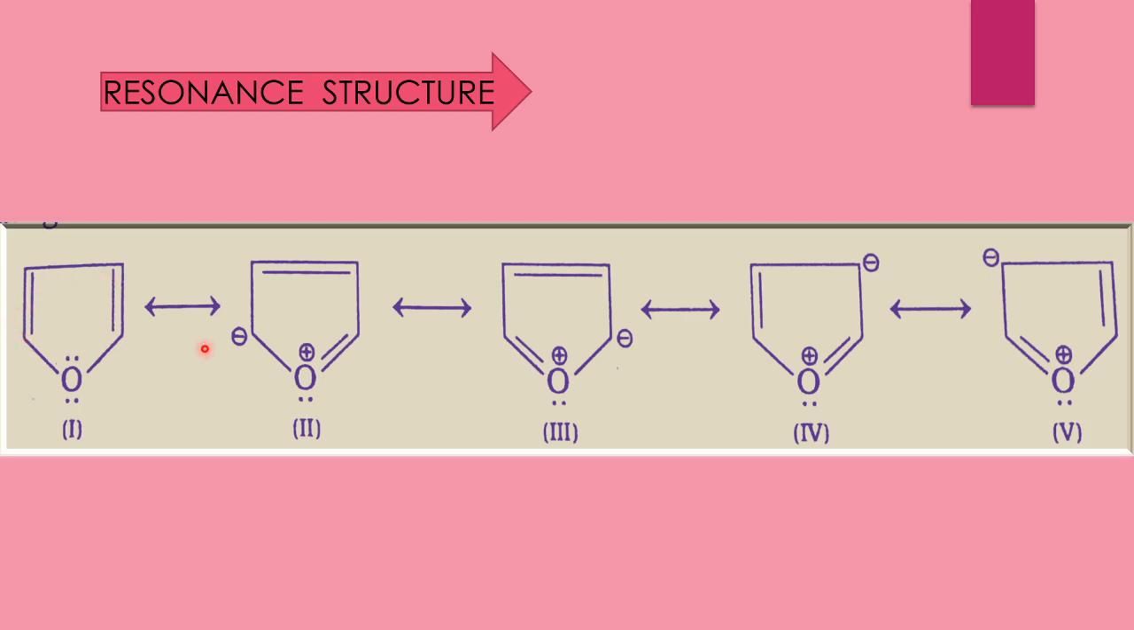Here there is formation of a negative charge. In this type, the electron given away leaves a positive charge here, and this electron given to here means there is formation of a negative charge. You have to draw this type of resonance structure for furan.